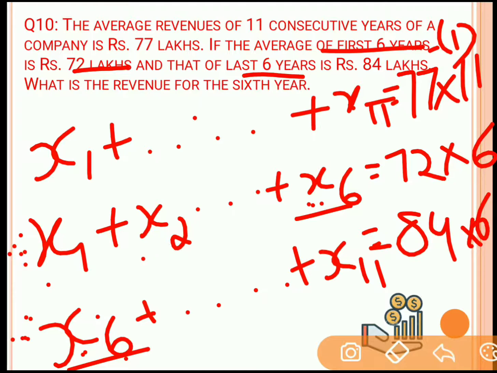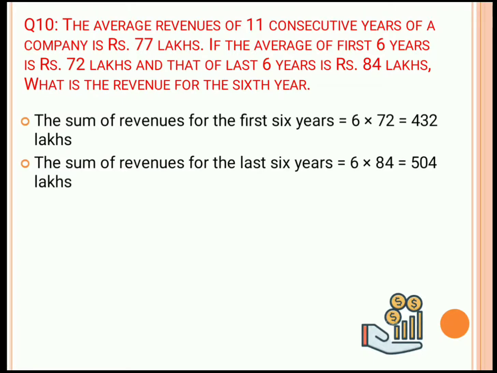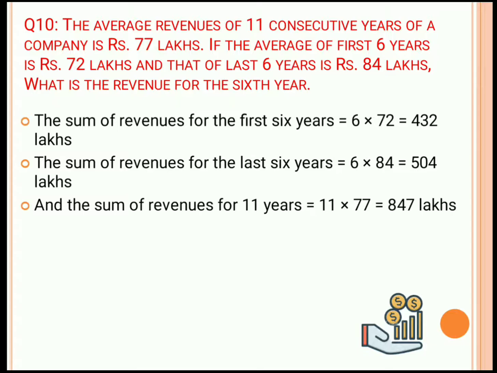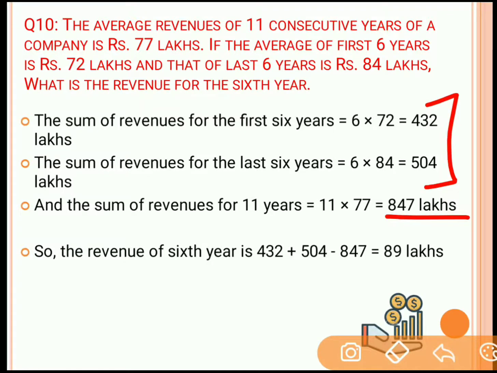So what we will do over here is, let's say the sum of revenue for the first 6 years is 6 into 72, that is 432 lakhs, and the sum of revenue for the last 6 years is 504 lakhs, and the sum of the total 11 years is 11 into 77, that is 847 lakhs. Now the revenue for the 6th year will be the addition of the first 6 years and last 6 years subtracted from the total revenue of 11 years. So the only term which you will get is the revenue for the 6th year, and that is equal to 89 lakhs.